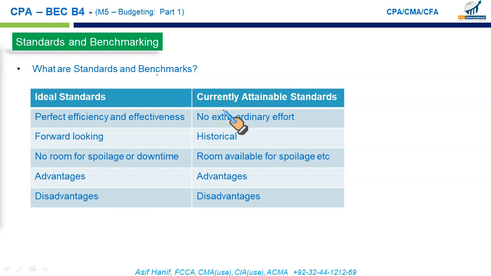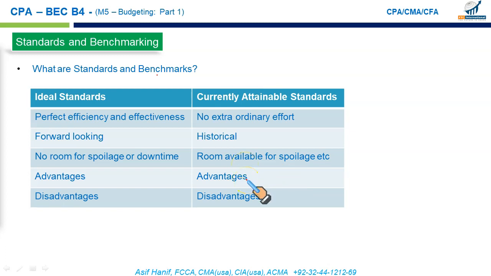Then we have the other type, currently attainable standards. We expect our workers to perform normally. We do not expect any extraordinary effort. We assume that workers are properly trained and have proper experience. Based upon our past historical production record, this is what we can produce: 90,000 units on an annual basis. So in currently attainable standards, we set certain provision for spoilage. There is some provision for downtime. Machines may have to be shut down for some time for preventive maintenance. There will be some spoilage during the production process.